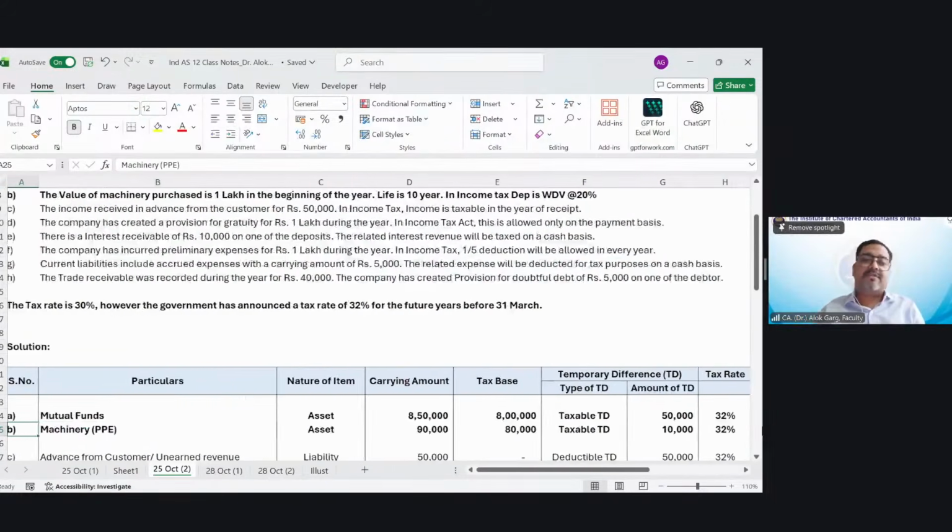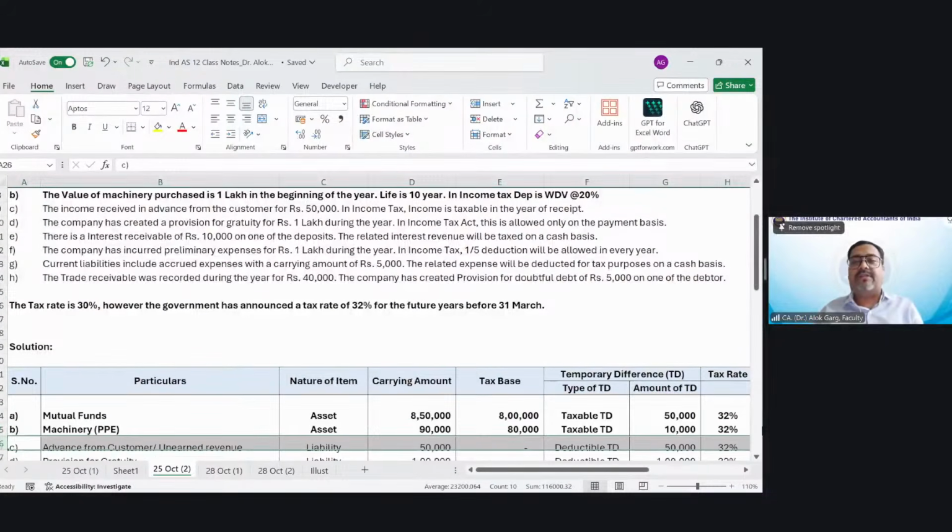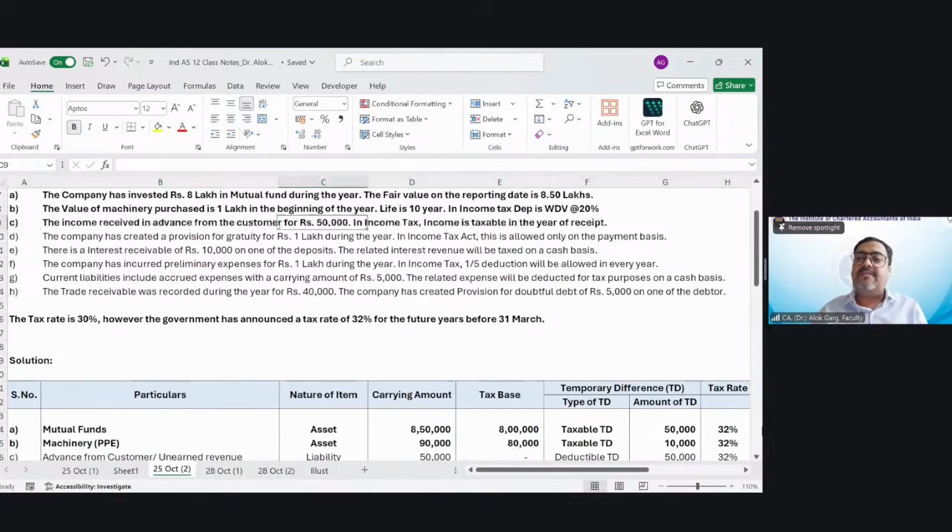Now, friends, next question. The income received in advance from customer is rupees 50,000. In Income Tax Act, income is taxable in the year of receipt. What is the accounting entry in the books of accounts? Bank account debit to advance from customer liability account. No revenue has been recognized. In Income Tax Act, entire revenue has been recognized. As simple as that.